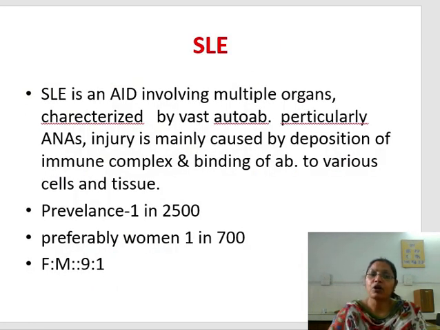So SLE is an autoimmune disease involving multiple organs, and it is characterized by a vast array of autoantibodies, particularly anti-nuclear antibodies. Injury is mainly caused by deposition of the immune complexes and binding of antibody to various cell and tissue antigens. It is prevalent in 1 in 2,500 individuals, preferably involving women, and the female to male ratio is 9:1.